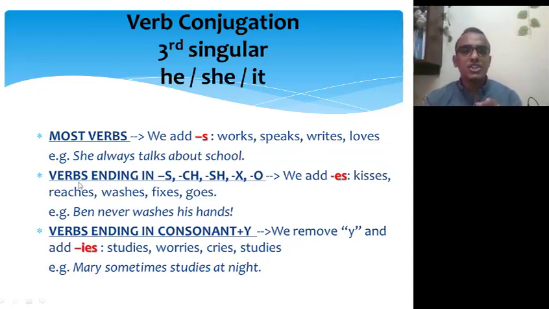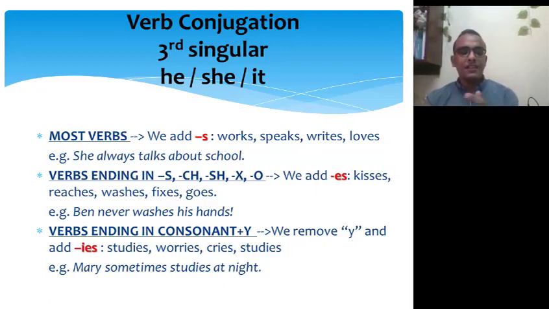Here, reach. It ends with CH here. So we add ES to the verb. Good. Here, wash. So here it ends with SH. So we add, great, ES, washes. That's great. Here, fix. It ends with X. So we are going to add, yeah, cool, good, ES, fixes.